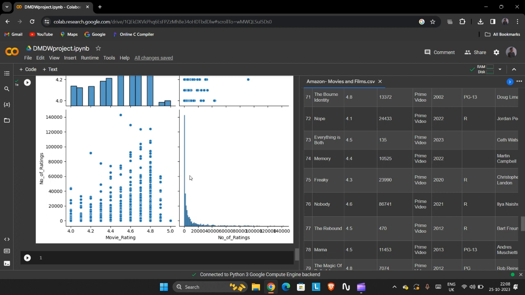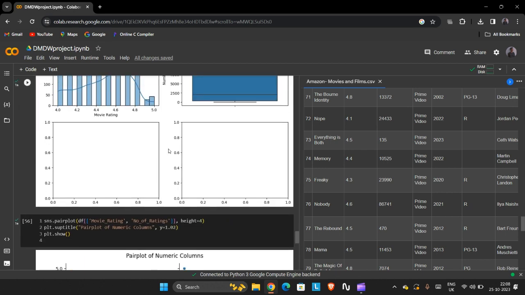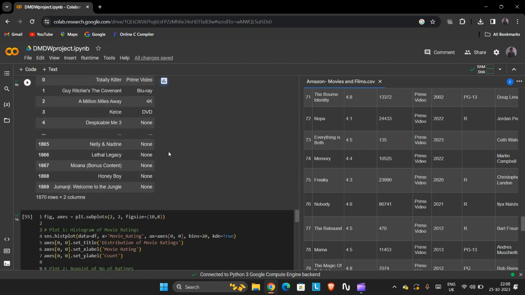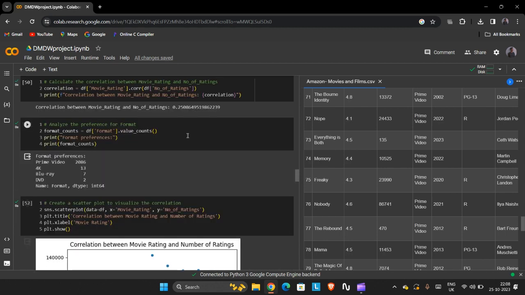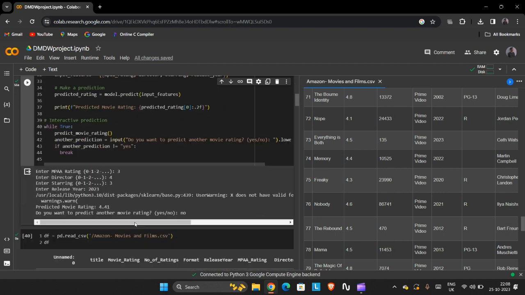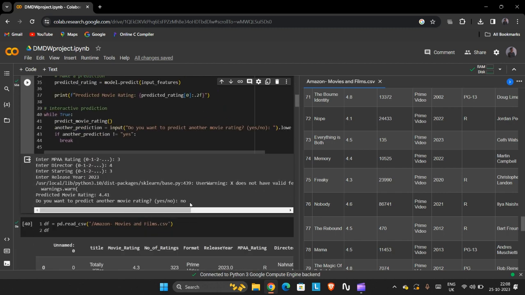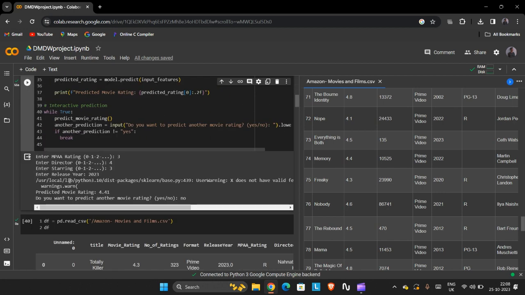This code combines data processing, model training, interactive prediction, and exploratory data analysis for a movie dataset. So this is the code, and this is the analysis done by me for the Amazon movies and films dataset. This is the major part, as we use regression to get the output properly.